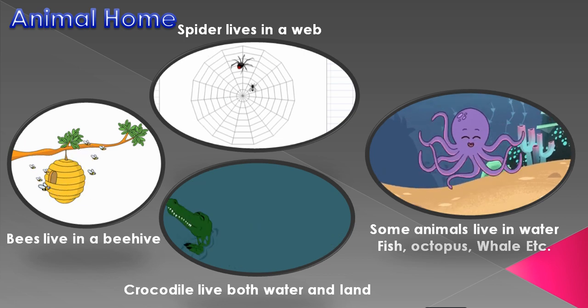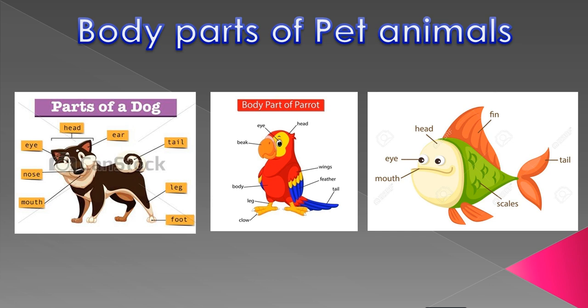Now let's go to the body parts of pet animals. As we have body parts, the same way animals have body parts too. Now let's see the parts of a dog. Body parts of a dog: here we can see mouth, nose, eyes, head, ear, tail, leg, and foot. So these are the body parts of a dog.